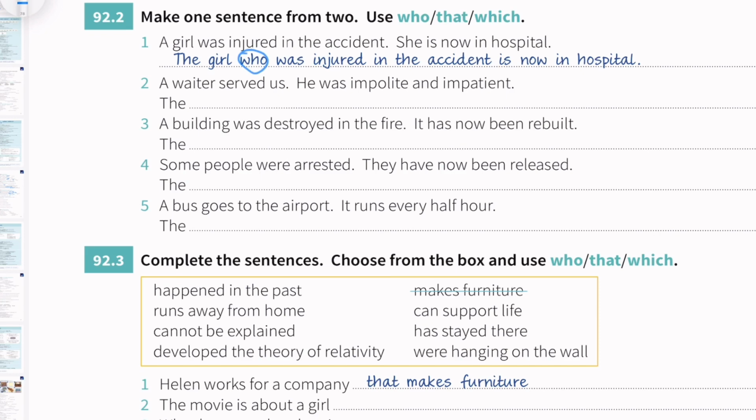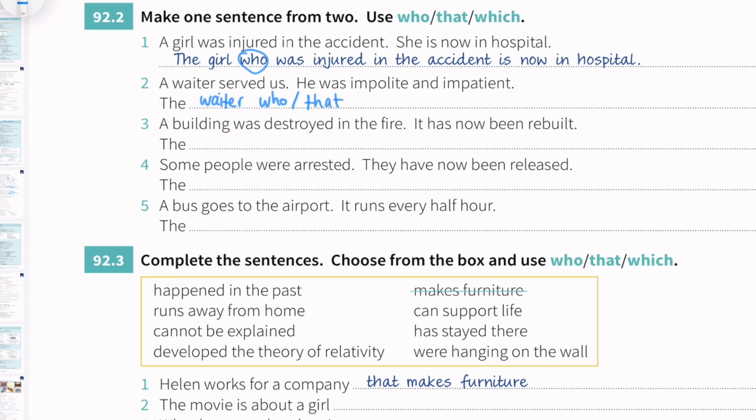Why do we have to use who? Because we use who to refer to people, right? That's why we have to use the girl who was injured. Then number 2, a waiter served us. He was impolite and impatient. So it becomes the waiter who, but we can use that as well for people.